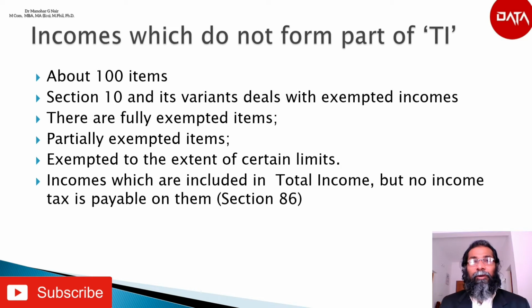Similarly, income of the political parties is also dealt with here, that is according to section 13A. So let us discuss each one of these in detail, covering section 10 and its variants.